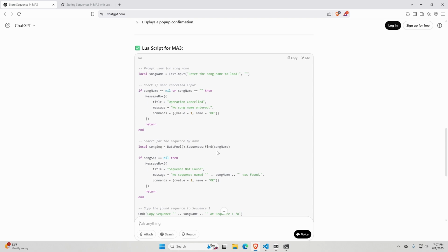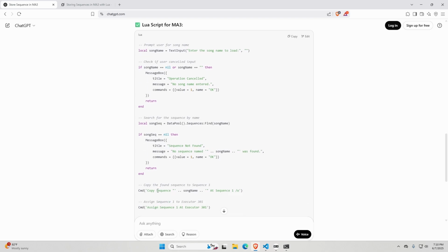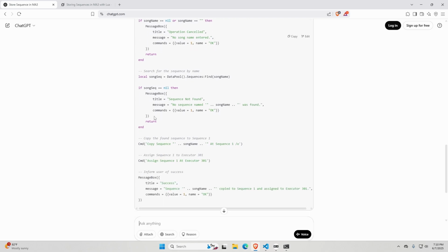I have never heard of the find function, so I'm going to have to look into that and see if that actually works. If songseek is equal to nil, presumably that means that find returned a false. It wasn't able to find anything. Then we provide the user with a message box that says sequence not found, no sequence named this was found, and return. Makes sense? Then, presuming that we've not already returned for some reason, copy the sequence song name at sequence1/overwrite, assign that sequence at executor 301, inform the user, success, sequence, song name, copy to sequence 1, and assign to executor 301.